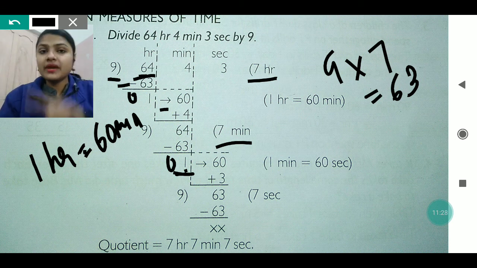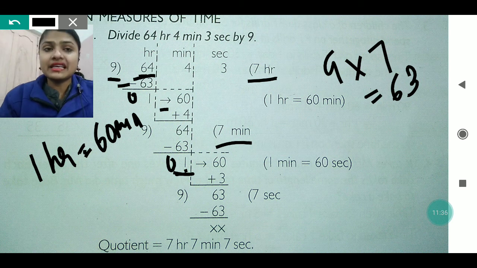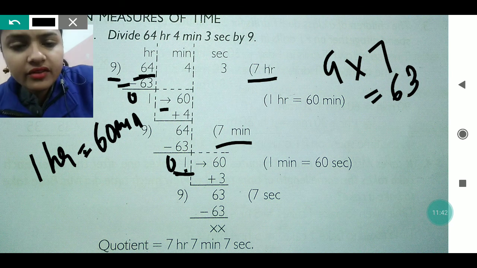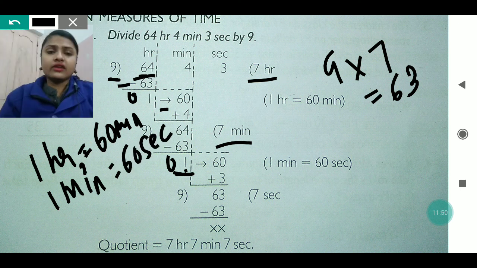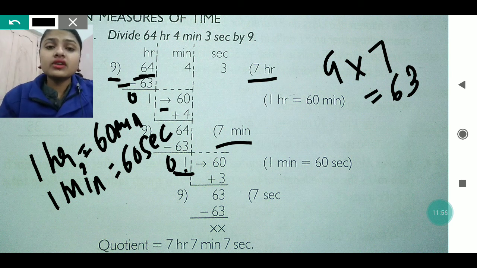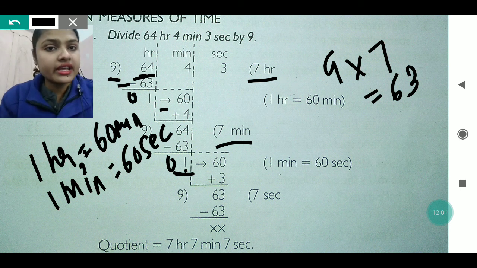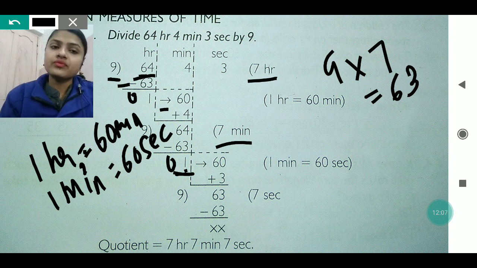Now this 1 hour will be carried to the second column, that is, the minute column. So when we take 1 minute to the next column, that 1 minute first will be converted into seconds. We already know that 1 minute is equal to 60 seconds. So first we will convert this 1 minute into 60 seconds, and we will add the seconds which are already given in the dividend. So 60 plus 3 is 63.